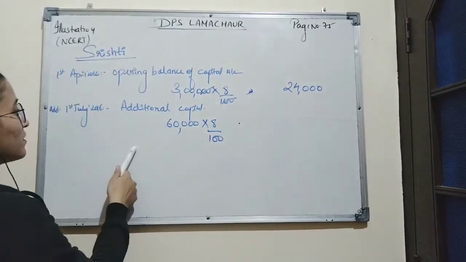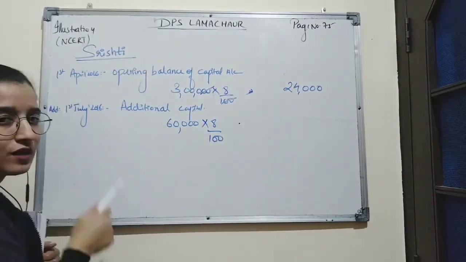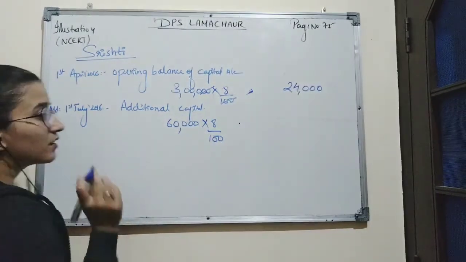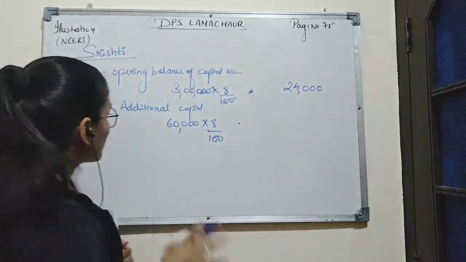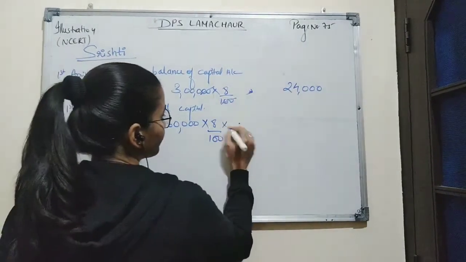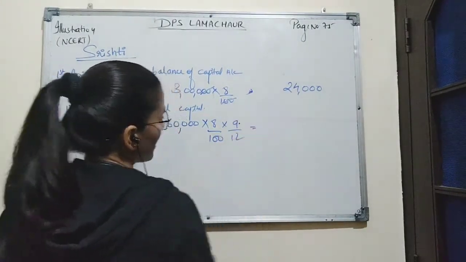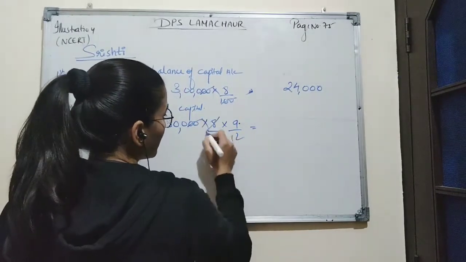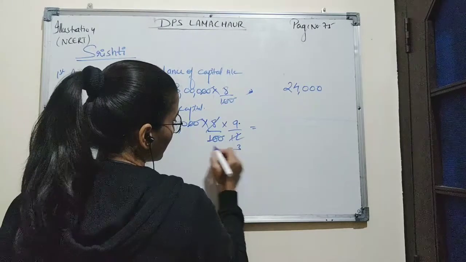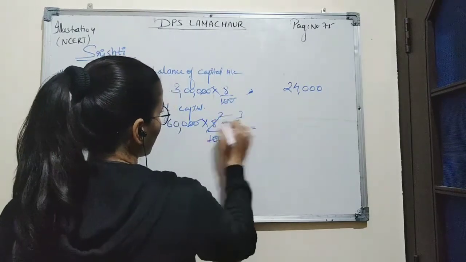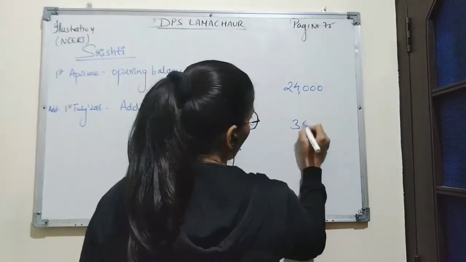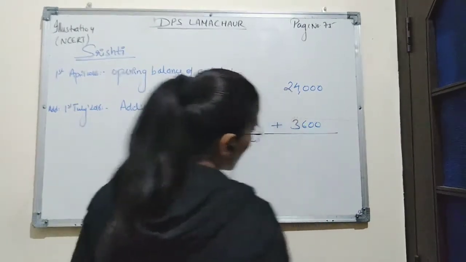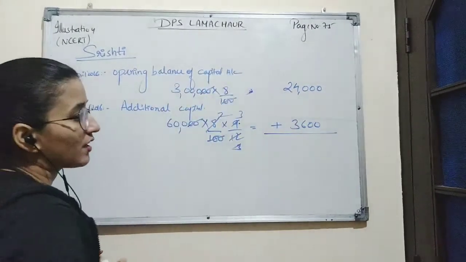This additional capital was brought in on 1st July 2016, so we will charge the interest till 31st March 2017, which is a time duration of 9 months. By calculating this, we get 3,600 as the amount of interest on additional capital.